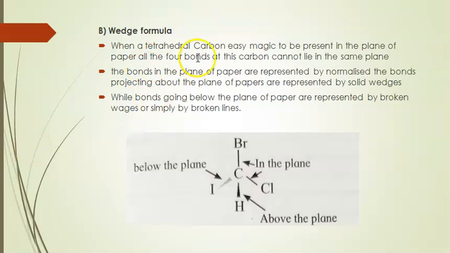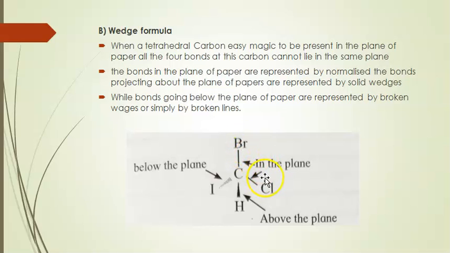Wedge formula. When a tetrahedral carbon atom is present in the plane of paper, all four bonds at this carbon cannot lie in the same plane. The bonds in the plane of paper are represented by normal lines, and the bonds projecting above the plane of paper are represented by solid wedges.